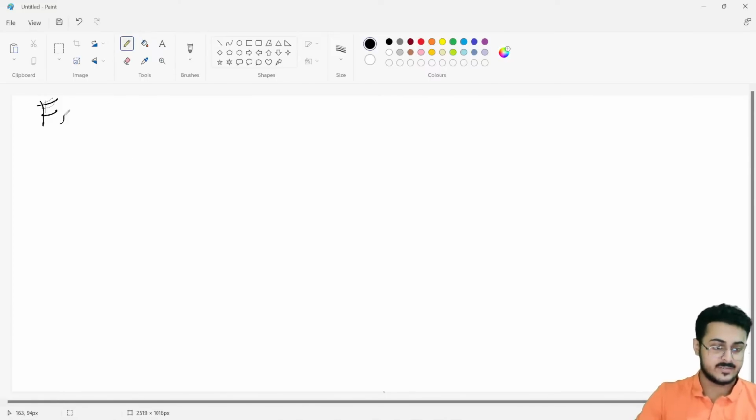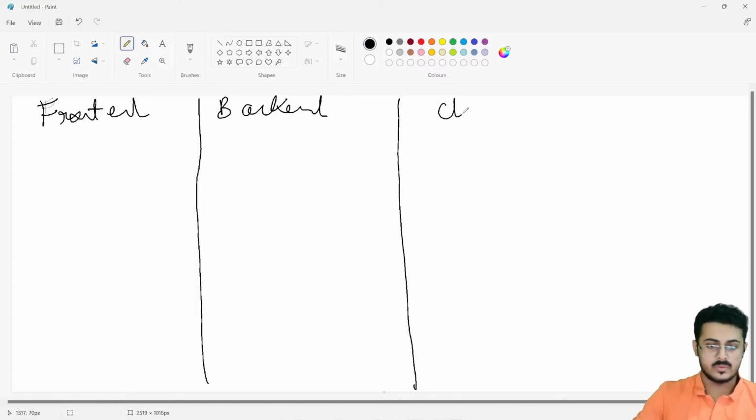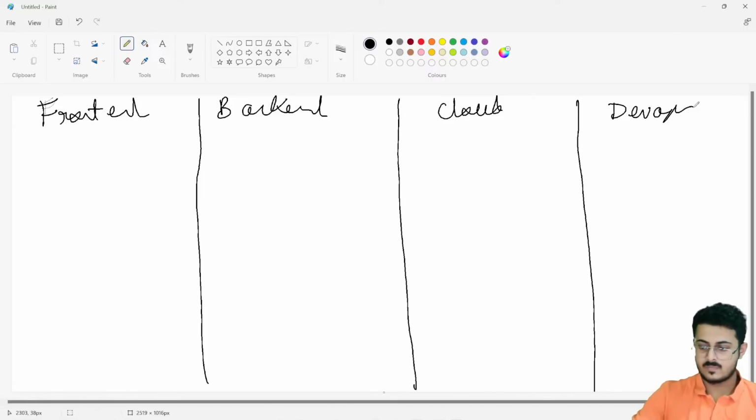So front end, backend, cloud, and DevOps. Right over here, let's try to understand what is front end, back end, cloud, and DevOps.